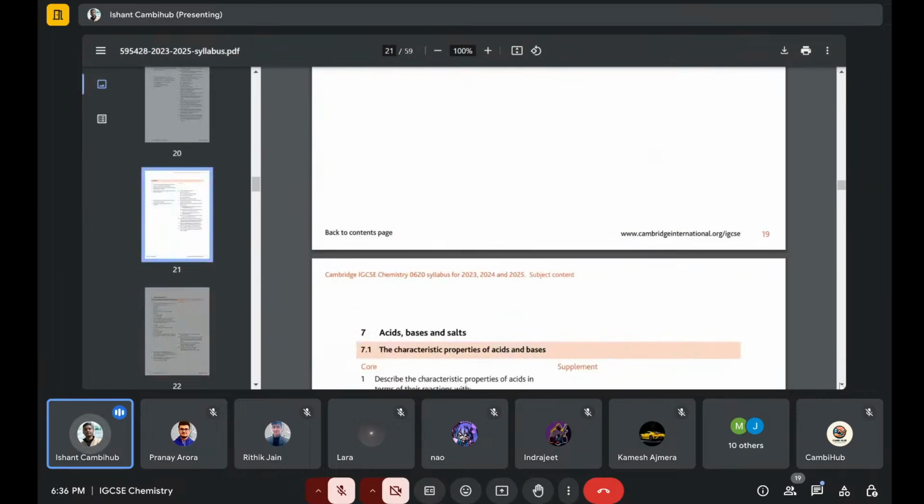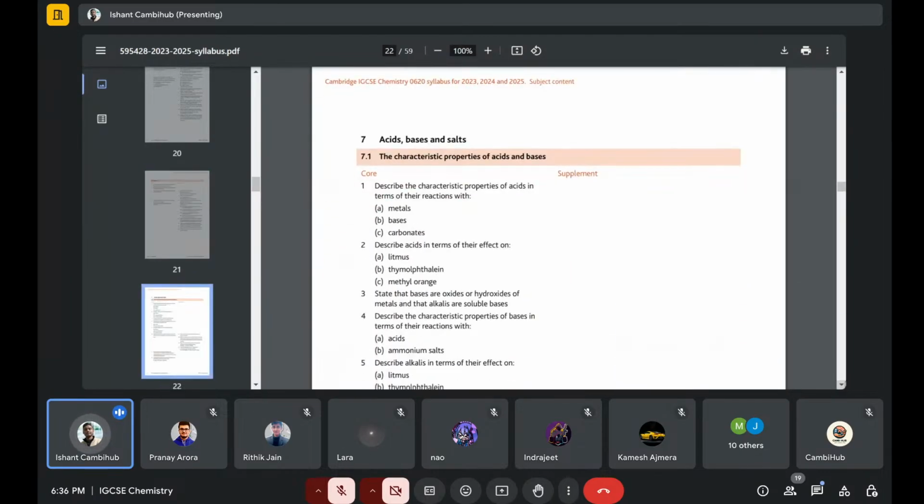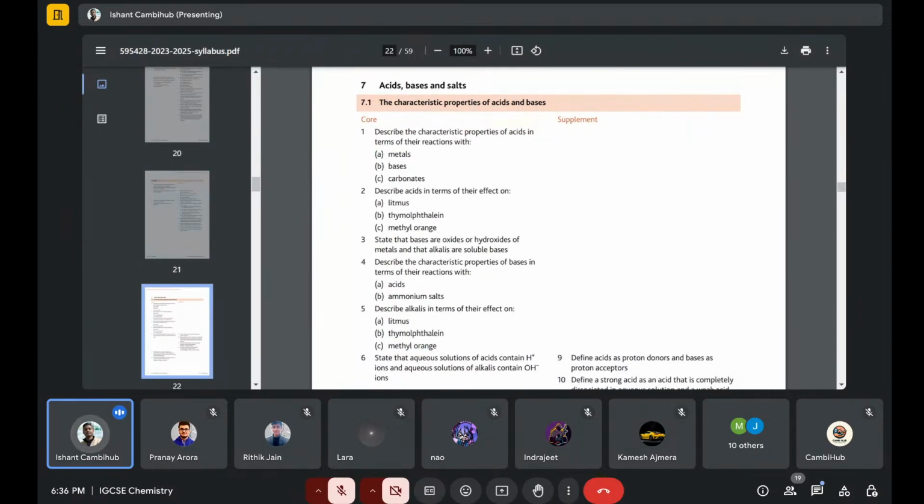Other than that, they will ask you from acids, bases and salts. Mostly they ask pH type questions, like suggest a pH value for this one, plus your acid base. The important thing in acid base is this: during your ATP paper, you get a cheat sheet type of thing in the back for your qualitative analysis of cations and anions. But you have to remember that, because nowadays